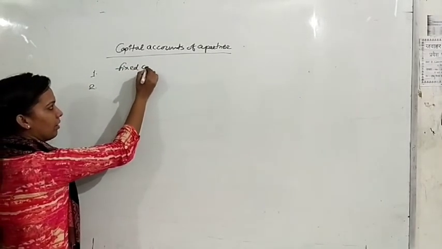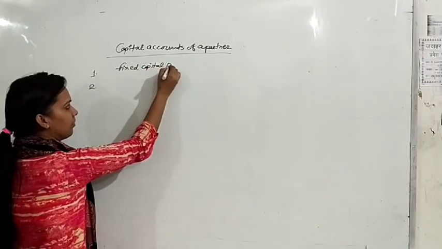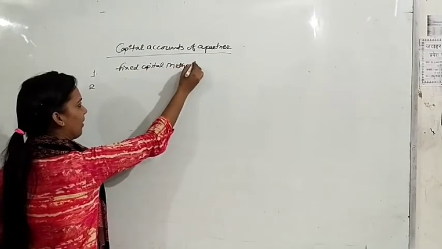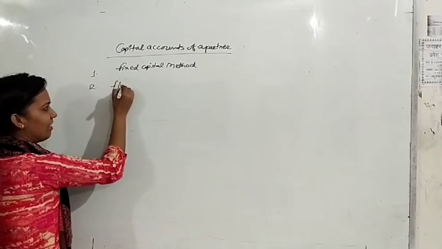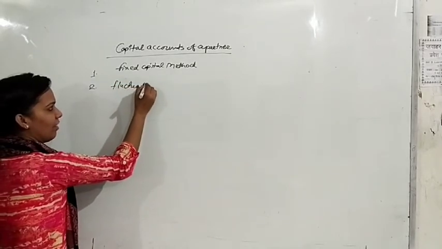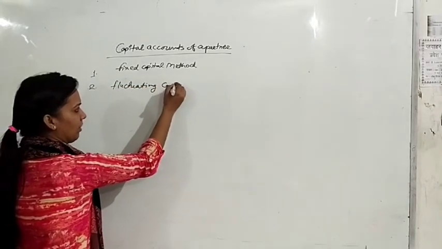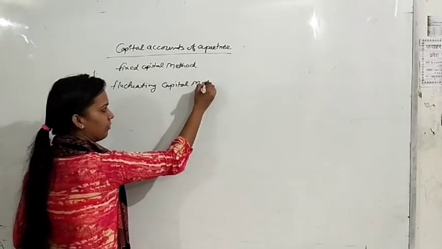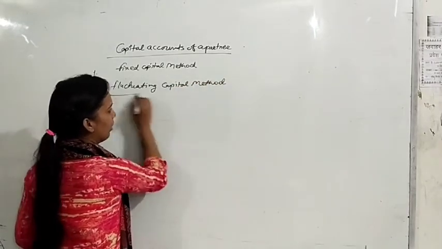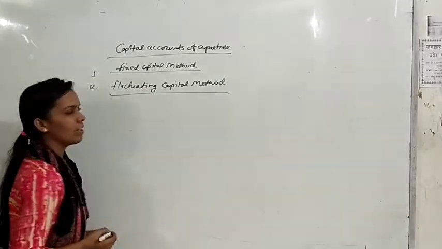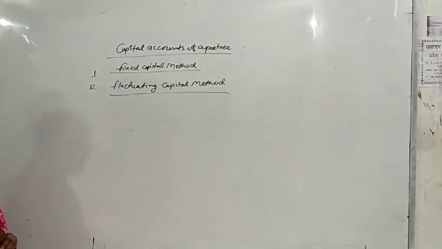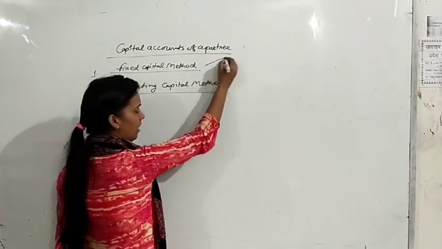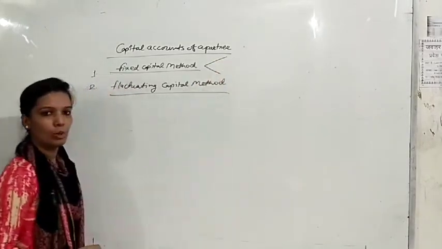Fixed capital method and the second one is fluctuating capital method. These are the 2 methods of preparing capital accounts of partners. What we do in fixed capital method, we will prepare 2 accounts.